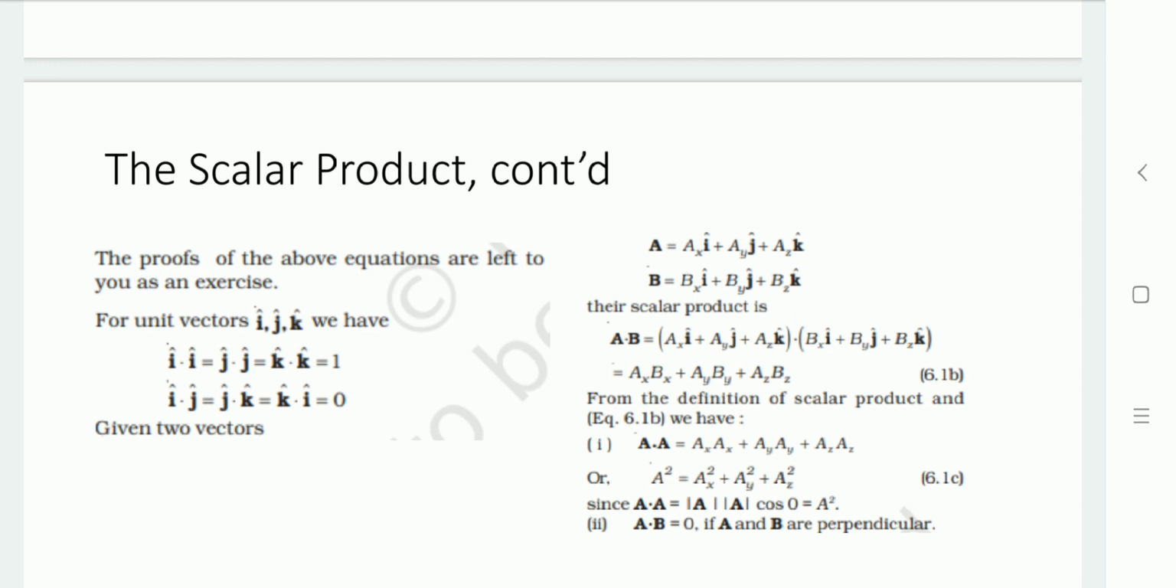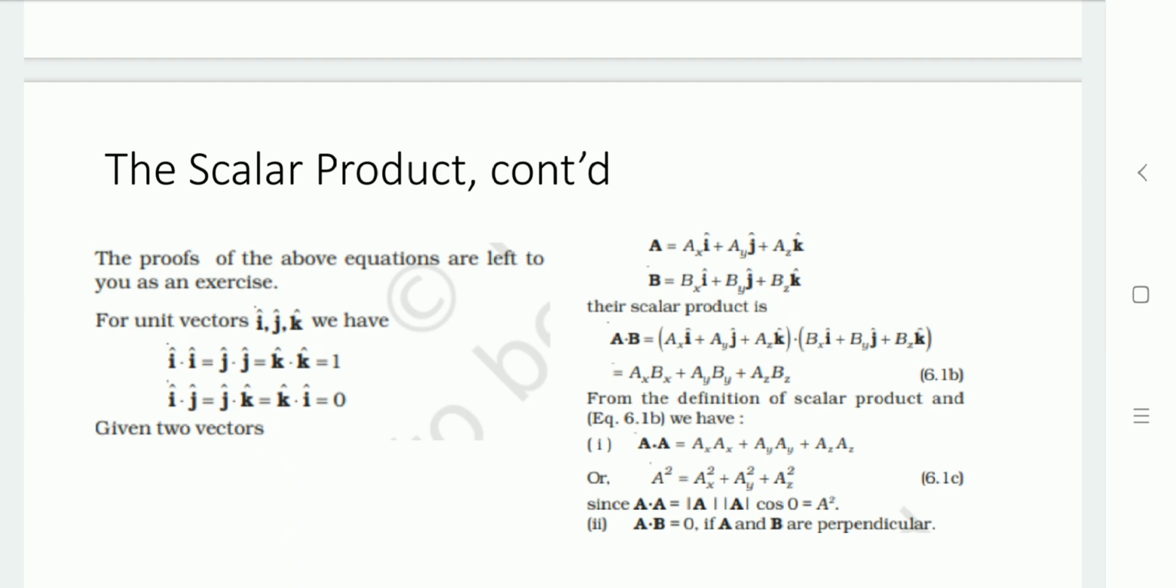But if we are taking the product with another unit vector, as you can see, I dot J, that would be I into J cos theta, and the angle between the I and J directions would be 90. So I J cos 90 equals 0, because cos 90 equals 0. Likewise, J dot K equals 0 and K dot I equals 0.